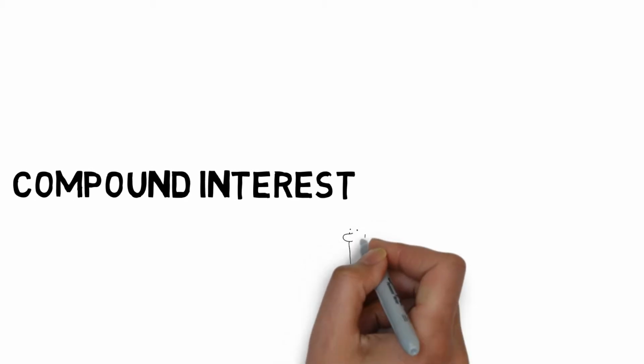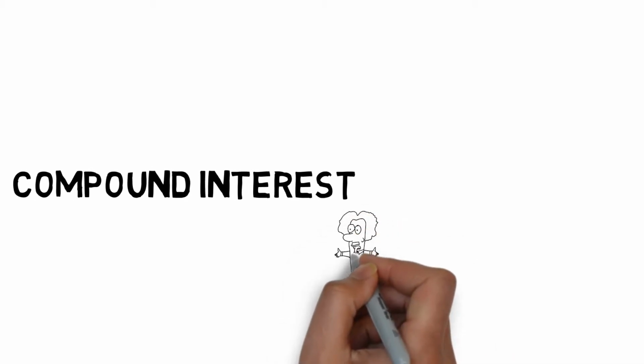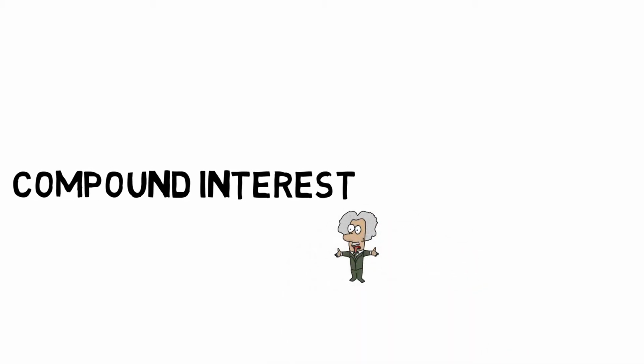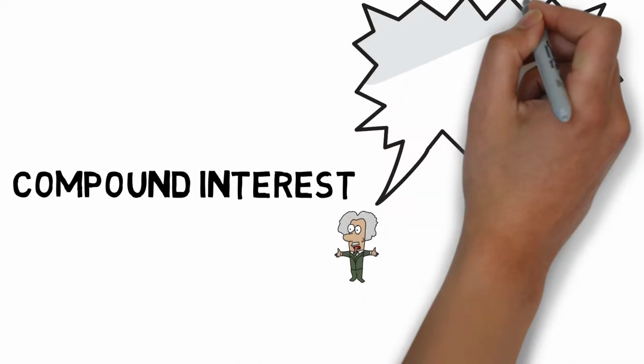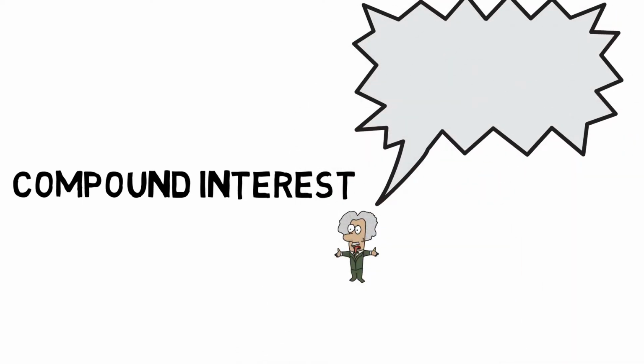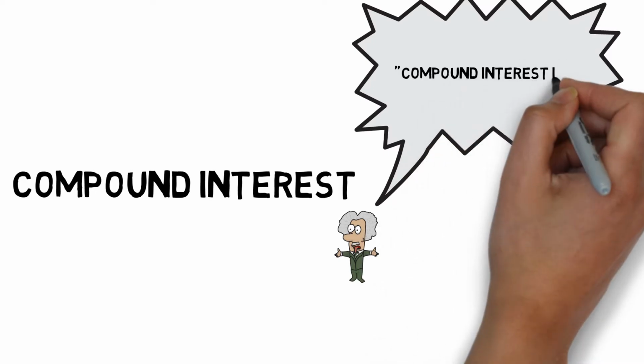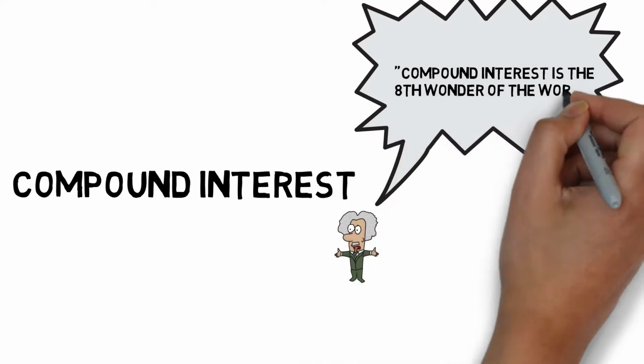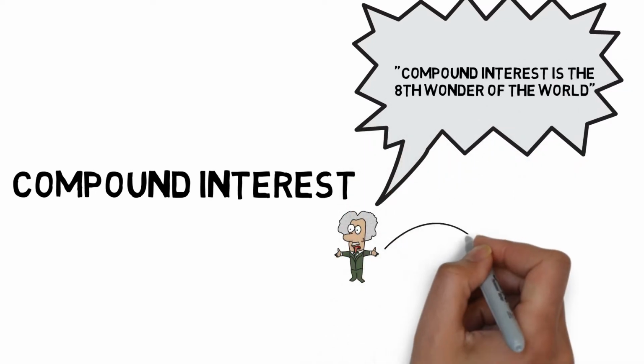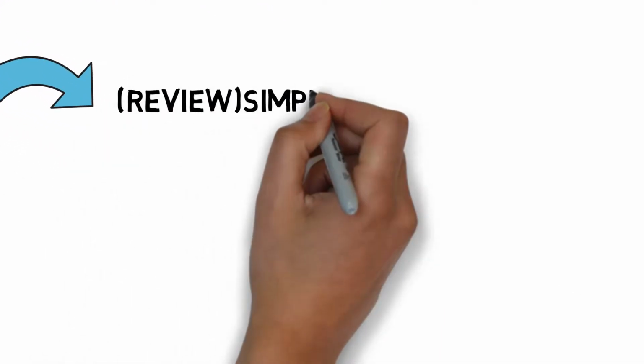Today we want to have a look at compound interest. That's Albert Einstein. He's one of the smartest people who ever lived on this planet, and he said, compound interest is the eighth wonder of the world. He also said, he who understands it earns it, he who doesn't pays it. Let's have a look why he was so fascinated with compound interest.